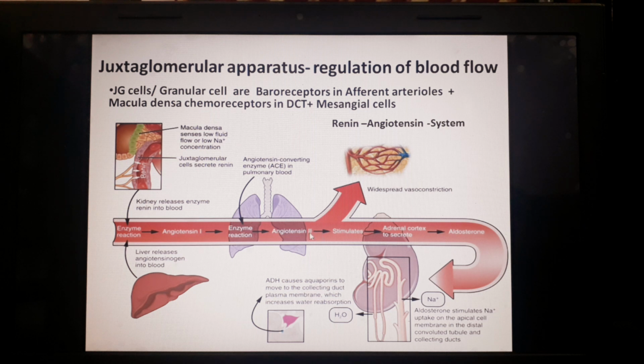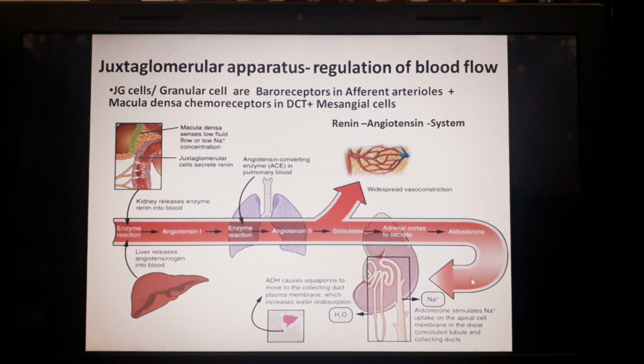Then this angiotensin 2 has a potent vasoconstrictor effect. Again, it stimulates the adrenal cortex. This is the cortex part of the adrenal gland. From here, release of aldosterone.